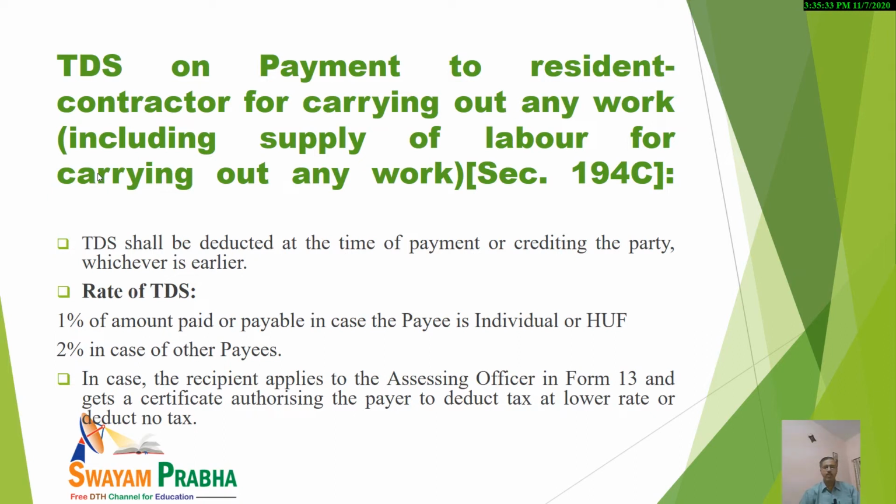And now, what is the rate? You should note that in case the payee is an individual or HUF, the rate is 1% of the amount payable, and in case of all other payees, the rate is 2%. The rate is double of what is there in case of individual or HUF. In that case, it is 1%. Otherwise, in all other cases, it is 2%. And that provision I have already told you, that is regarding relaxation or exemption.